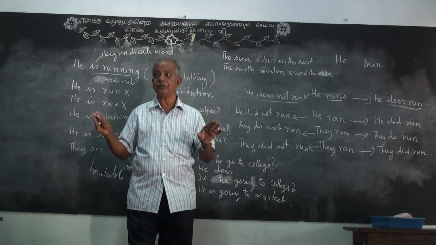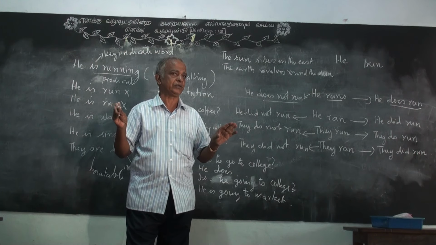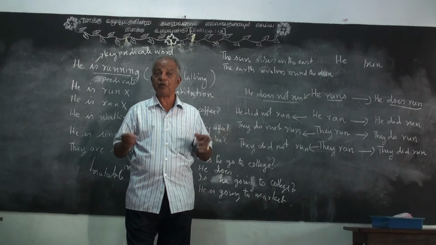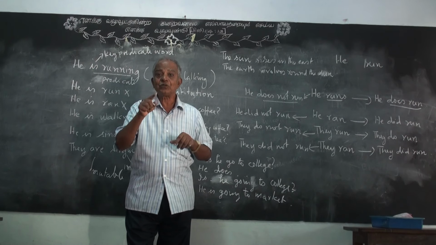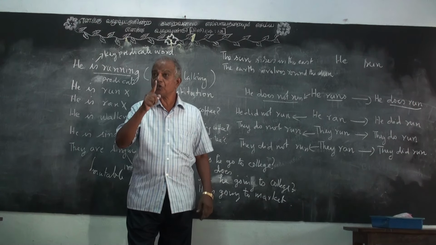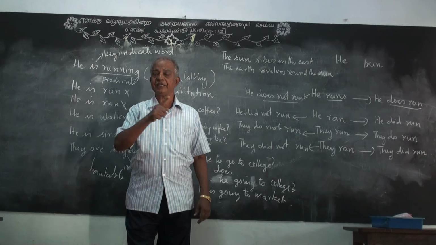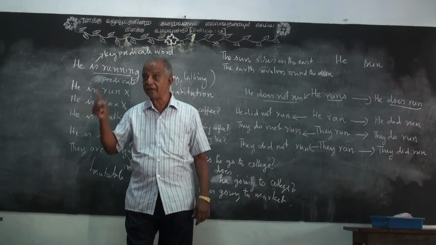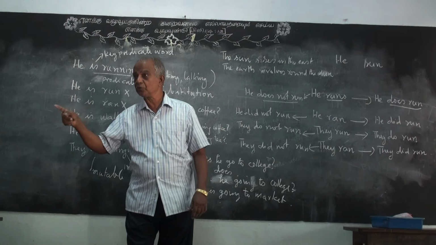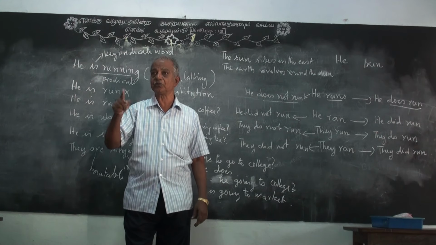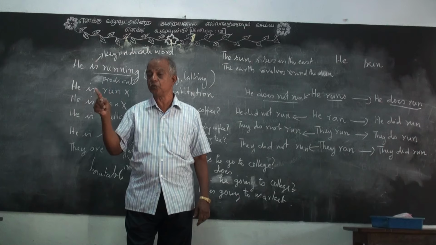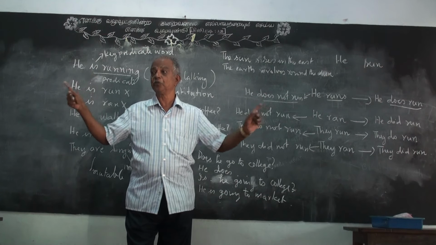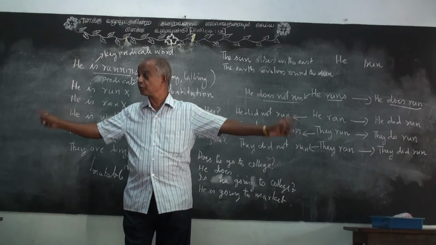Otherwise, for "he will go to college," we have to use "goes." He goes to college. That means he is a student studying in a college. He goes to school. That means he is studying in a school, in a famous school.